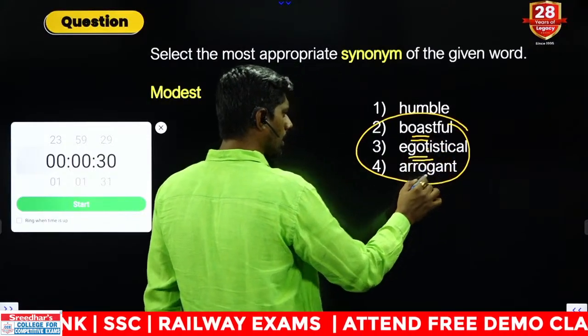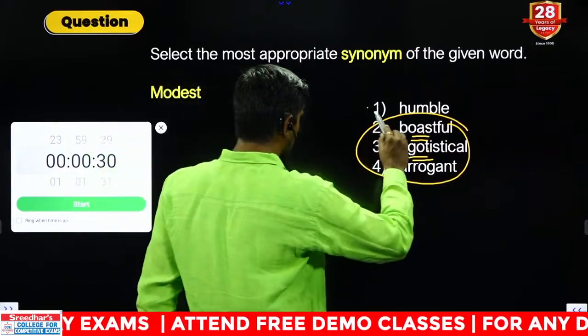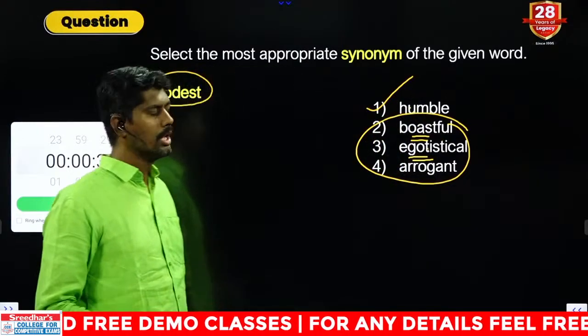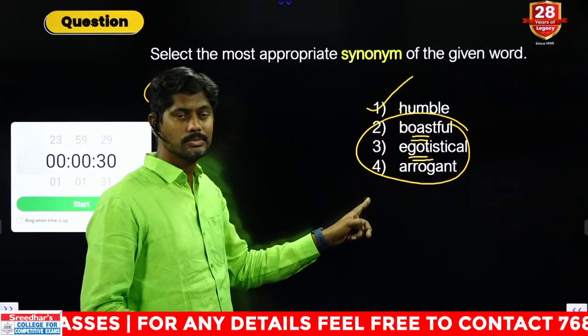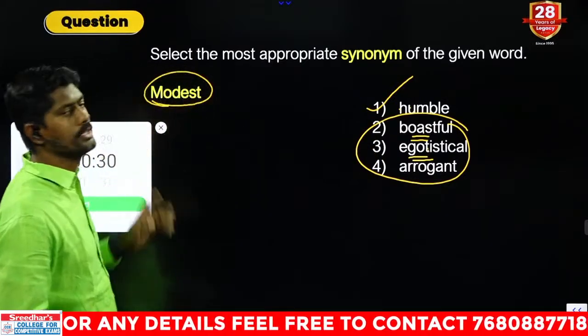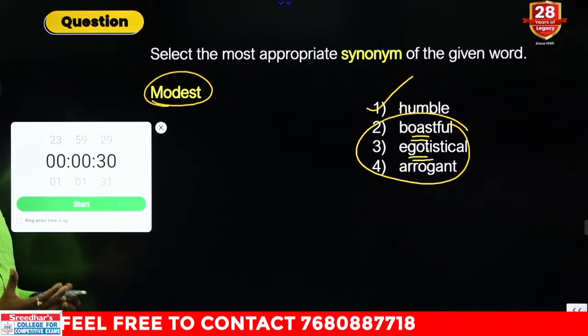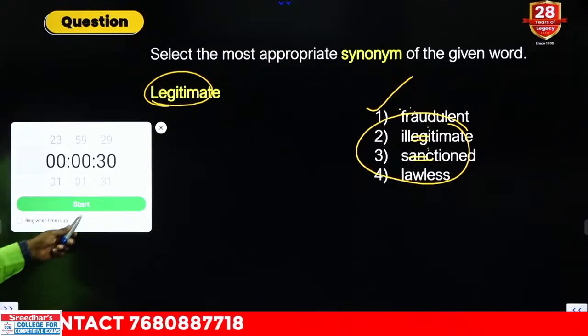Boastful, egotistical, arrogant, same meaning. Ego is related. And this is the odd man out. In fact, modest, humble, both are synonyms, but the antonyms are these three. These three are antonyms for modest. Synonym is humble. Humble means down to earth, not showing more, not having ego, less ego. Whoever mentioned first option, right answer.